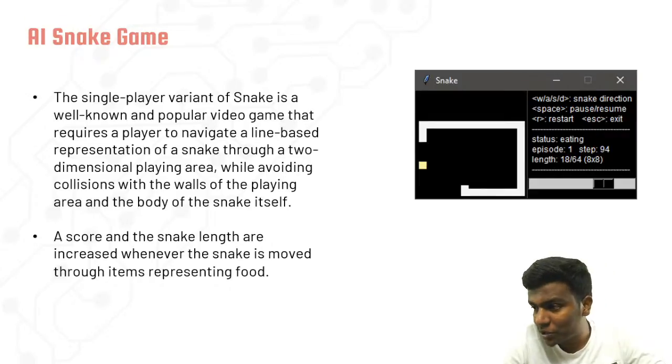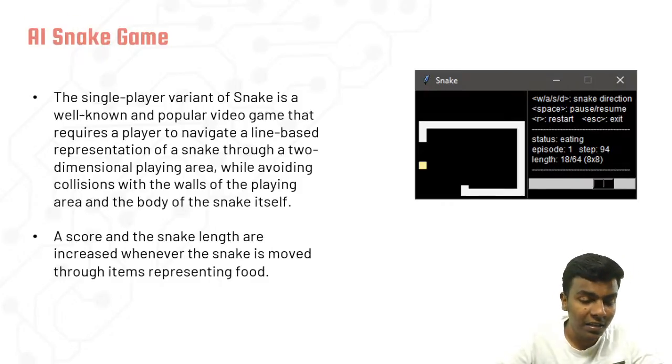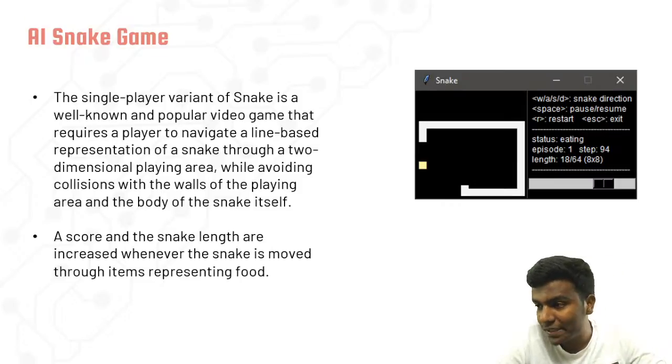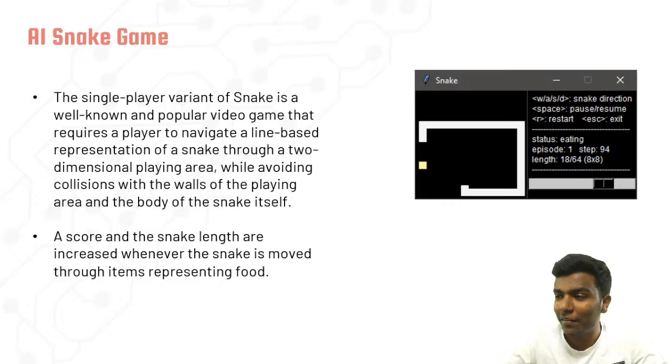The first answer is from Chetan Kosnam: it's rewards and then punishment. Yes, exactly right. First of all, it should observe the environment. Thank you so much for your response, Chetan. Then we have a response from Shaunak: the model learns on its own based on the reward system in the environment. That's exactly the sentence I expected.